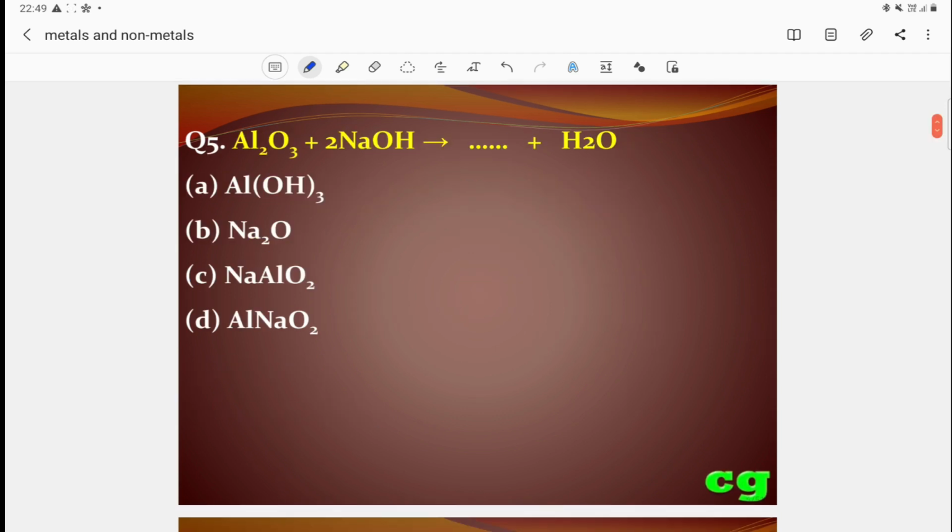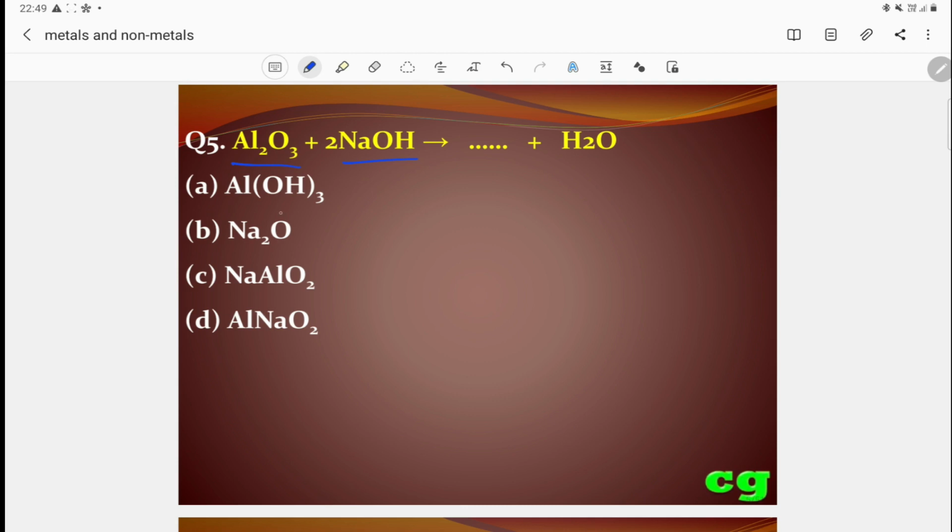Now the chemical reaction question. Aluminium oxide reacts with sodium hydroxide, forming a salt and water, because aluminium oxide has amphoteric character and can react with a base, forming salt and water.